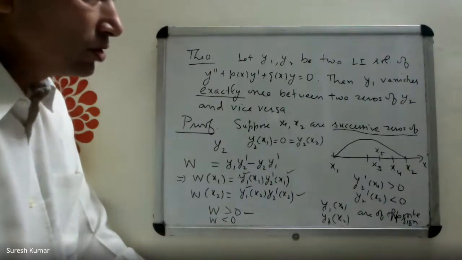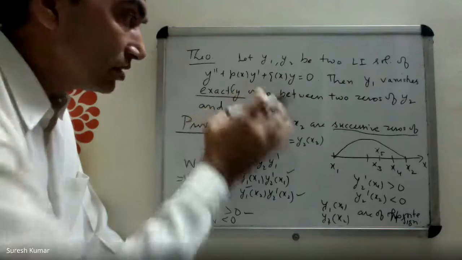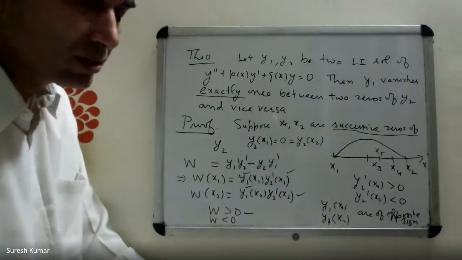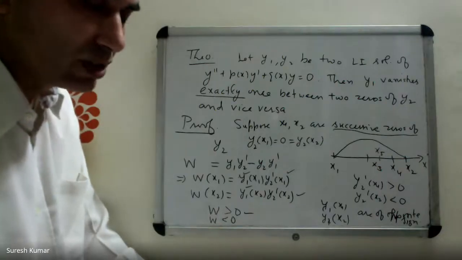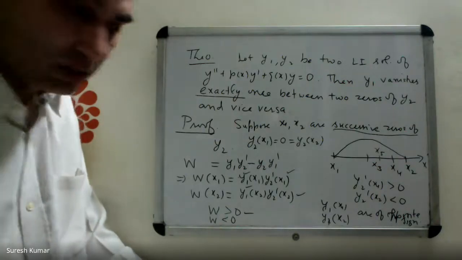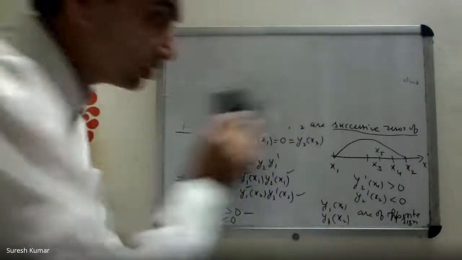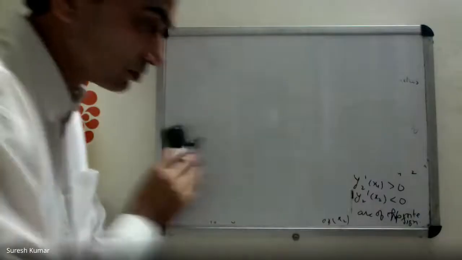If y1, y2 are any two solutions, y1 vanishes exactly once between any two zeros of y2 and vice versa, meaning zeros of y1 and y2 occur alternately. After every zero of y1, there is a zero of y2 and vice versa.